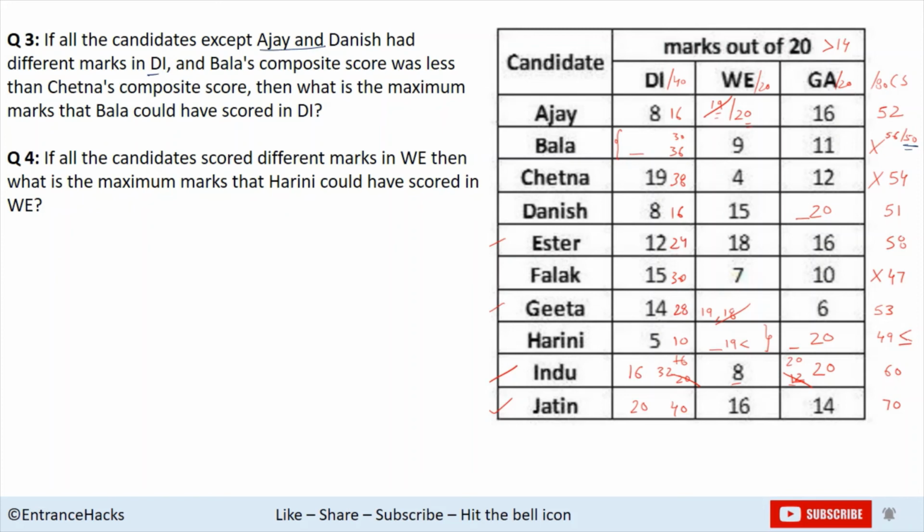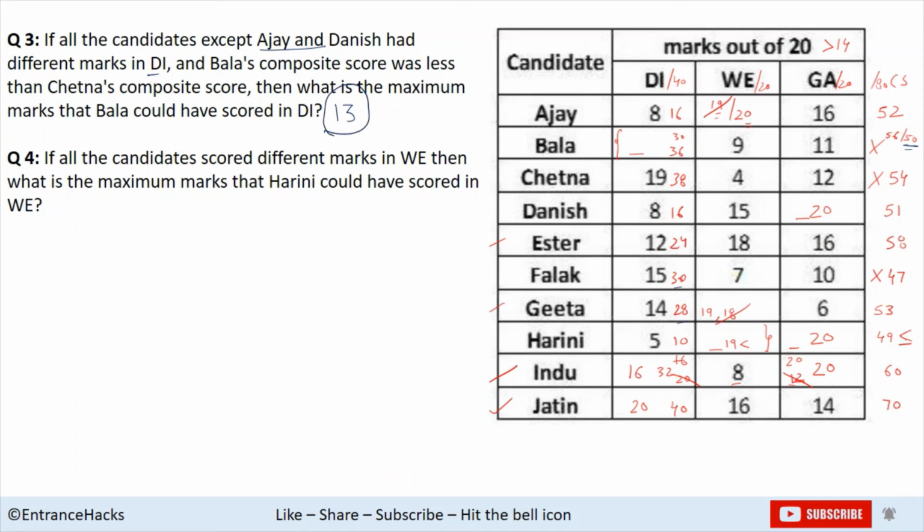Okay, so Bala's maximum score, if it has to be different, it cannot be 30, it cannot be 28, it could be 26. 26 means 13 marks. So Bala's score would be 13 marks. We'll again check this, because 13, 26 plus 20, 46. So his total composite score would be 46, right? So 13 is the answer for this.